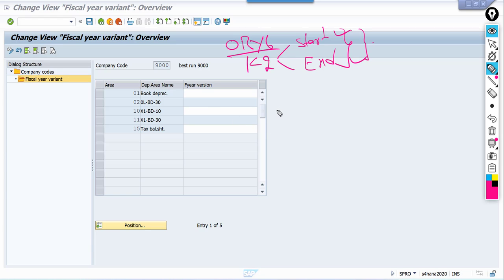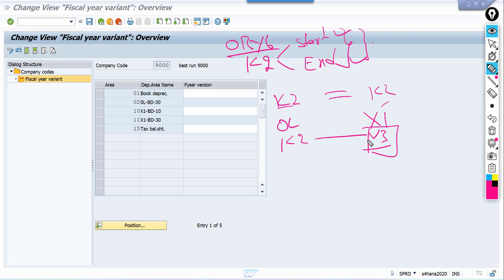I will take a separate session on non-leading ledgers. Non-leading ledgers means we are using 0L and X1. For X1 right now we have K2 only. I will explain for this one also K2. So there is no issue here. Here I am going to use K2. Here I am going to use V3.